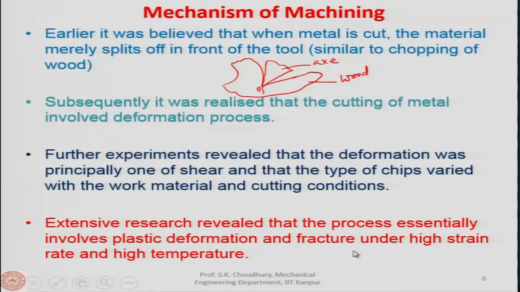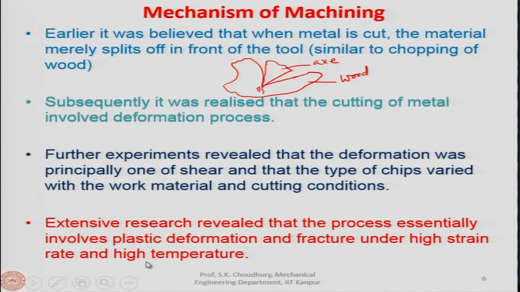Now, cutting force multiplied by the cutting velocity will be the cutting power. That power is given to the cutting process so that the material is removed. That creates a very high strain rate of deformation, and of course, high temperature.